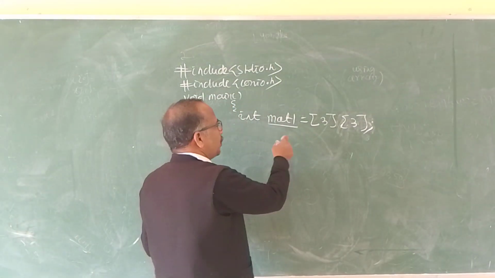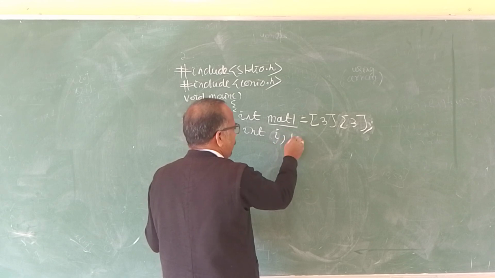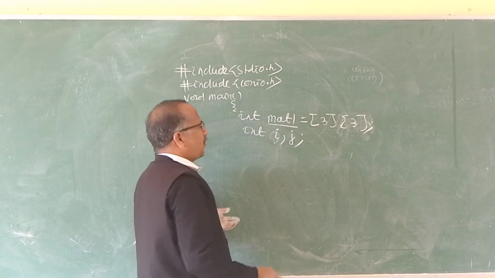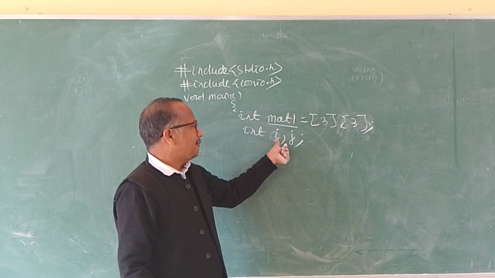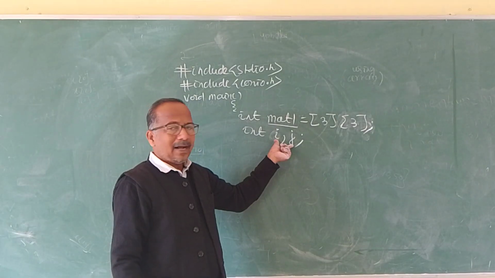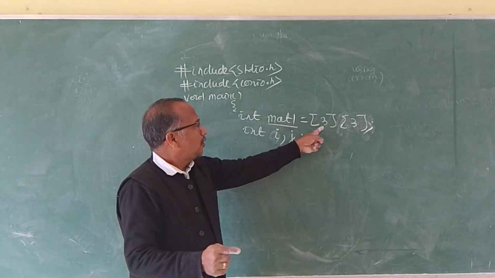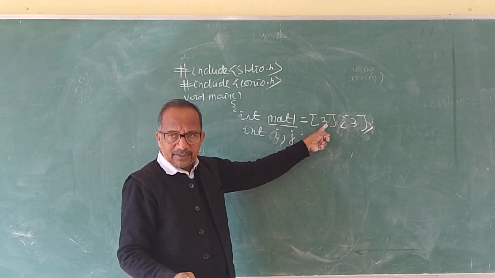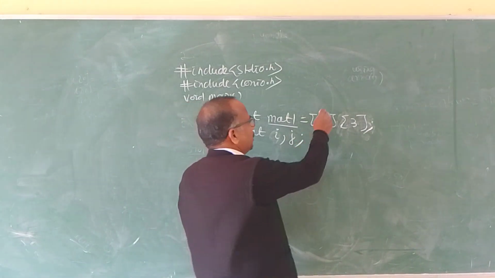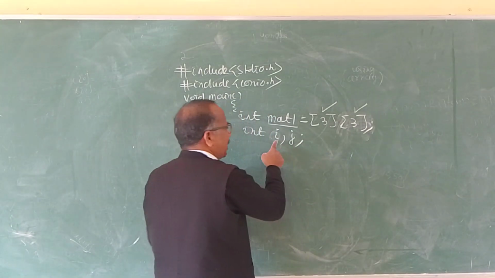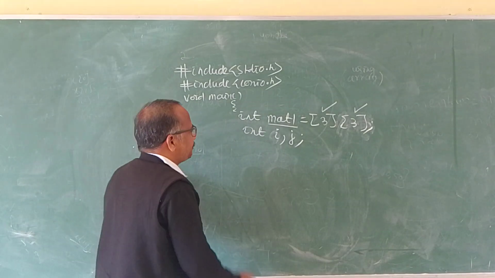So for that I have to use another variable, int i for the row index, and for the column index I have to use another variable j, because the row starts from 0 to n minus 1, 3 minus 1 is 2, so 0 to 2 is 3. Similarly, this index is the row and this is the column. For row I am declaring variable i, for column variable j.